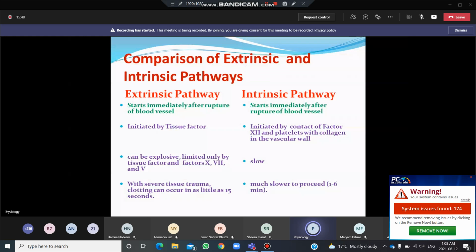Extrinsic and intrinsic pathway. And remember that both of these pathways are very much interlinked with each other, and both of these pathways are going side by side.